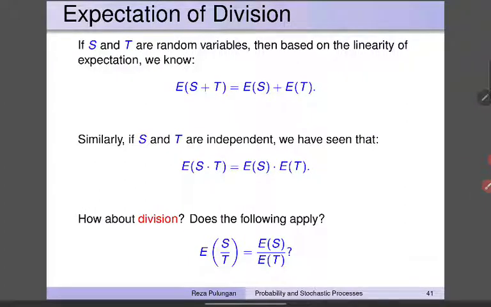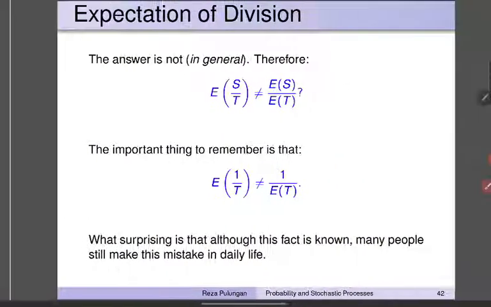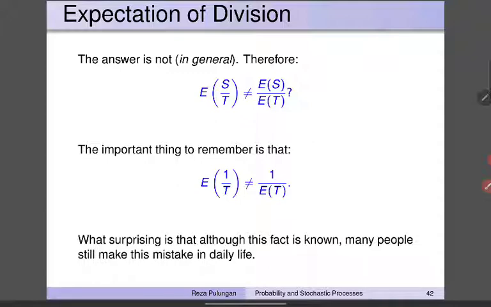Expectation of division. If S and T are random variables, then based on the linearity of expectation, we know that the expectation of the sum is equal to the sum of the expectations. Similarly, if S and T are independent, we have seen that the expectation of S multiplied by T is equal to the expectation of S multiplied by the expectation of T. How about division? Is the expectation of S divided by T equal to the expectation of S divided by the expectation of T? Well, the answer is: not in general.